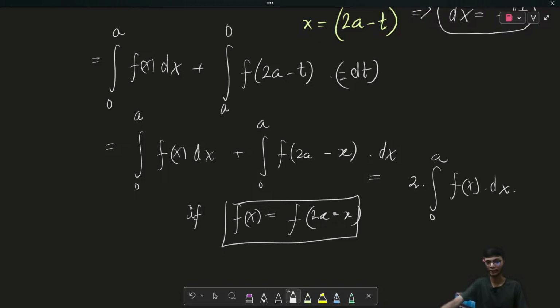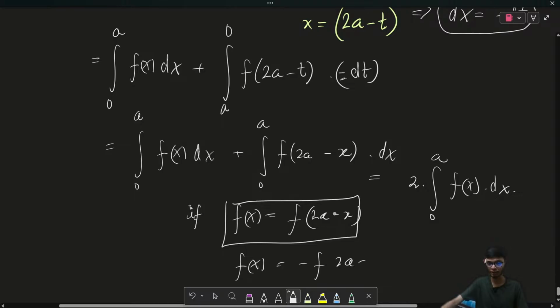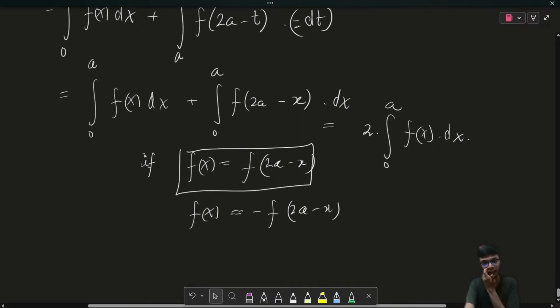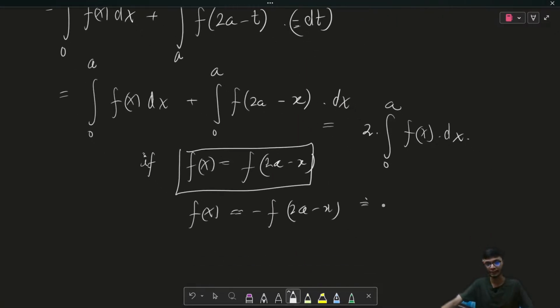And if f of x is equal to negative of f of 2a minus x, then this integration is simply equal to 0, because they again have the same limits of the definite integral. I hope this property is clear to all of you.